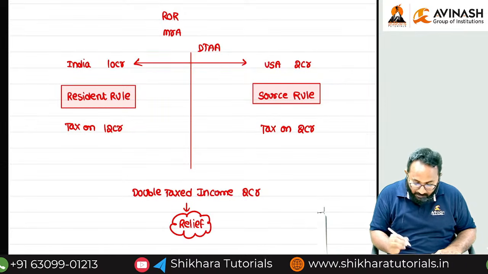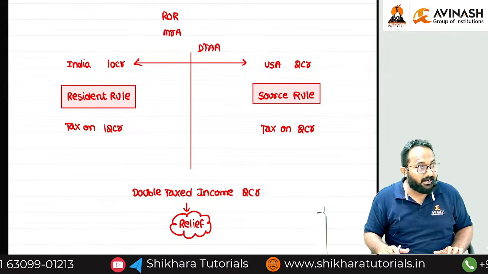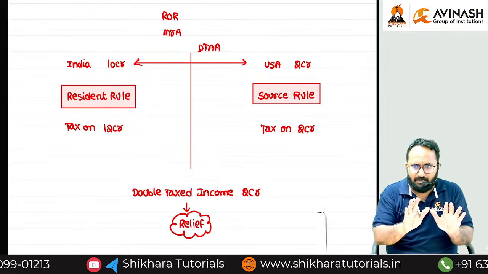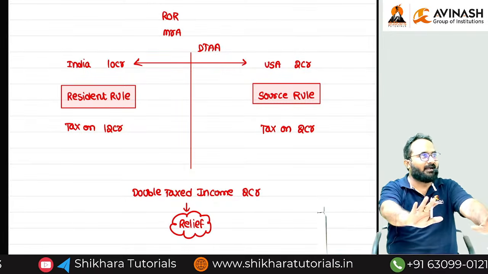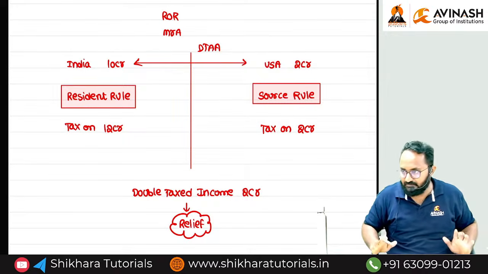We can give the what, ma? Relief to the doubly taxed income. 20 to 30 problems will be there. 1 to 2 hours of theory will be there. It is a 14 marks chapter. It is also international taxation.